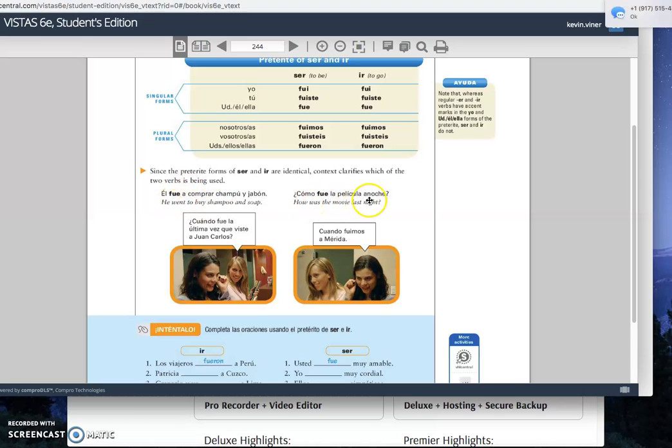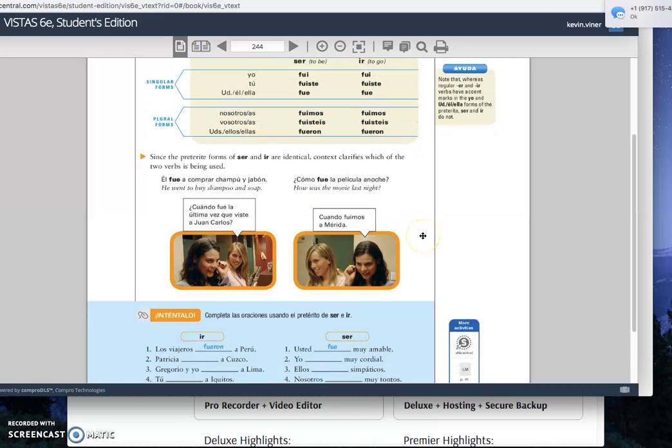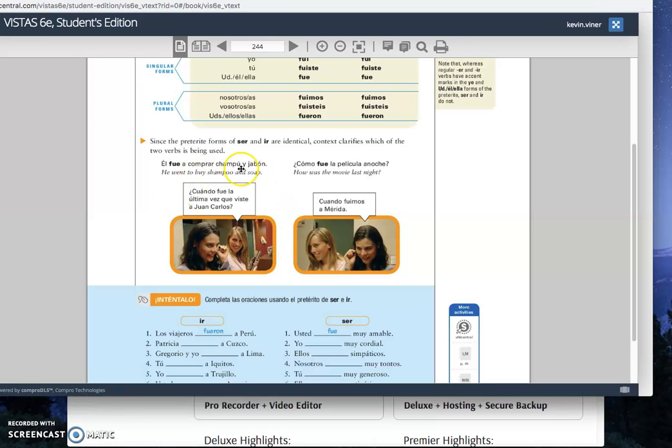¿Y cómo fue la película anoche? How was the movie last night? Right, this is was from the verb ser. And we have a few examples from the short little film you guys are watching. ¿Cuándo fue la última vez que viste a Juan Carlos? So what do you think is used here? Is this saying when went the last time or when was the last time? Of course, it's was. So this is the use of ser.